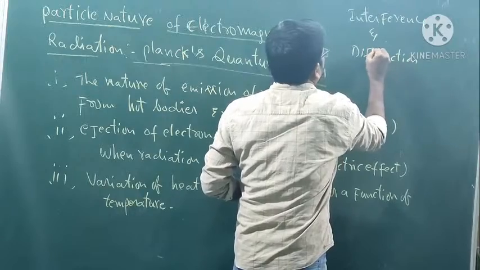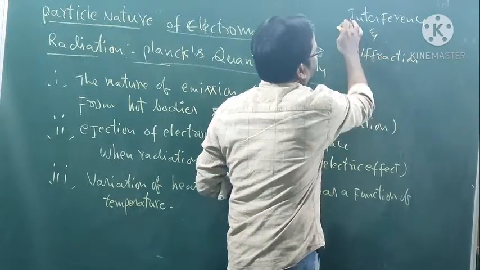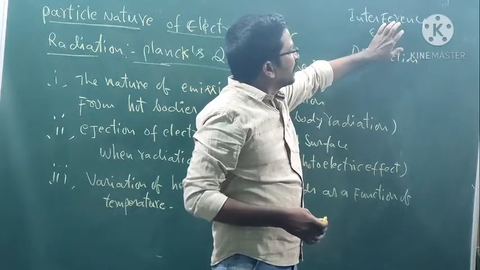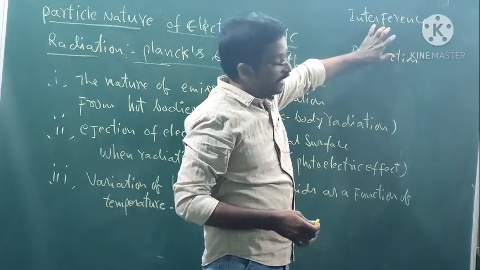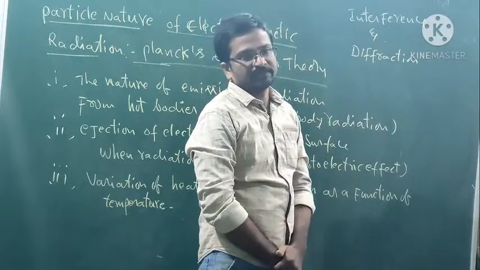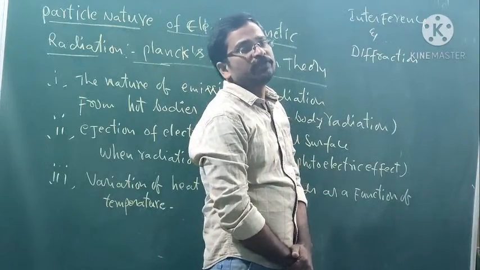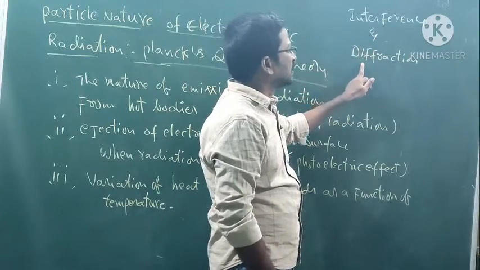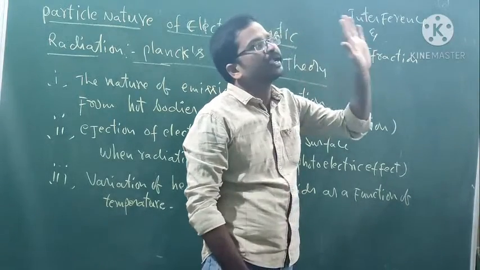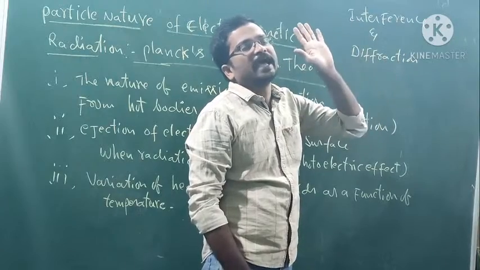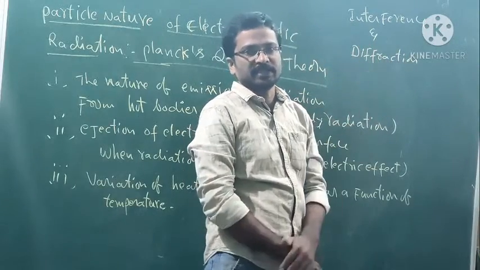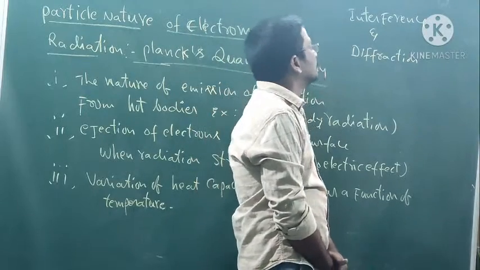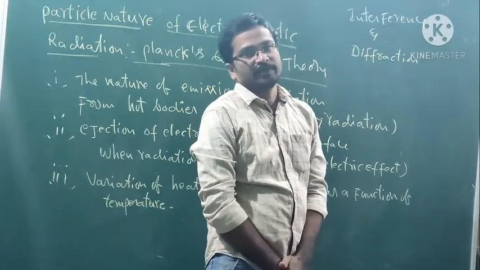Because of these two properties, electromagnetic radiation can show interference and diffraction. So if any radiation shows interference and diffraction, then that electromagnetic radiation has wave-like properties, and we say that it has wave nature.